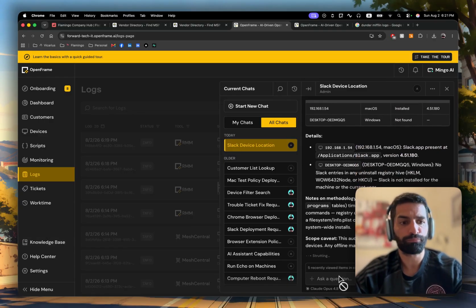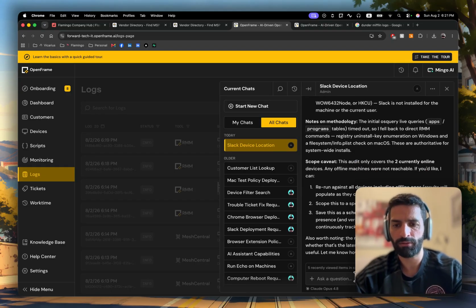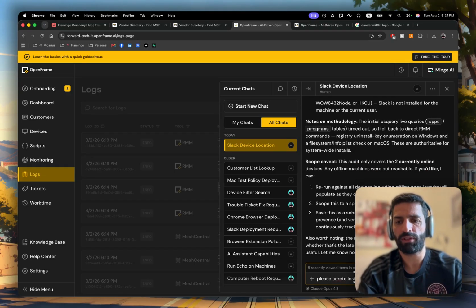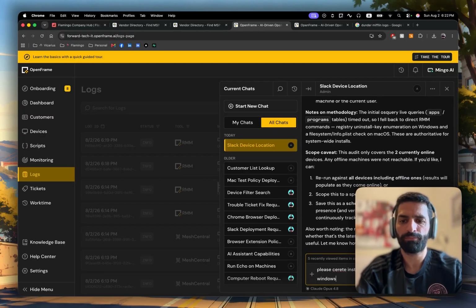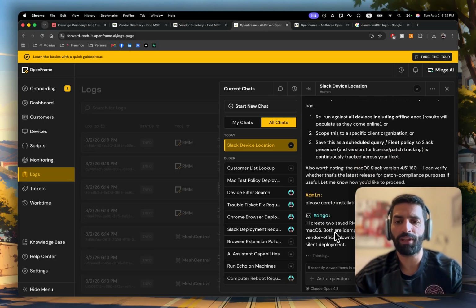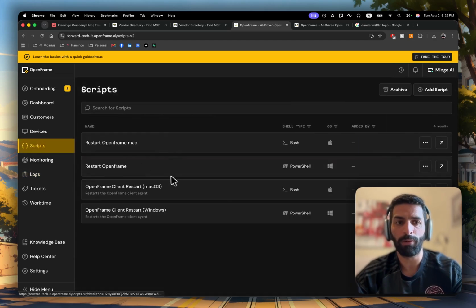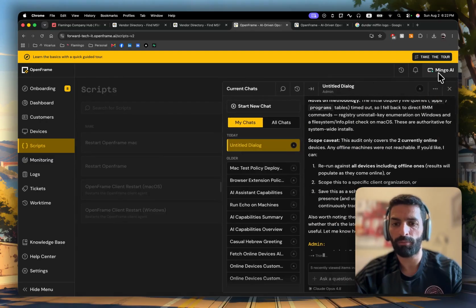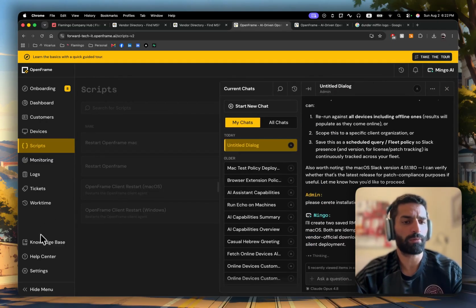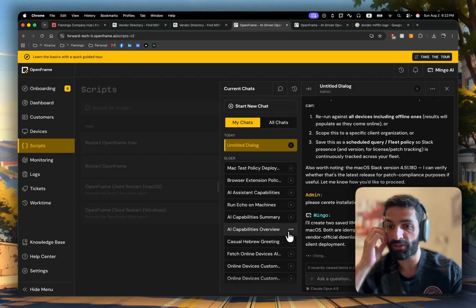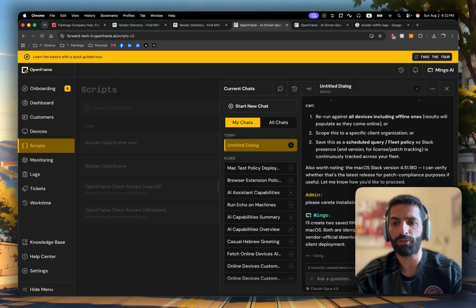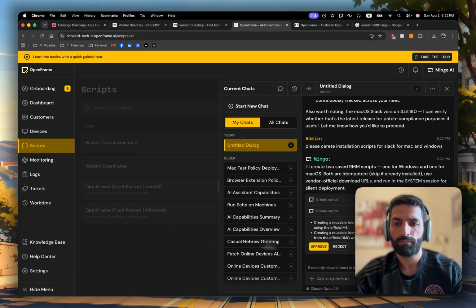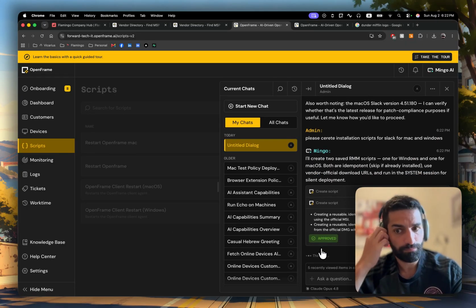So let's say that we want to create installation scripts for Slack for Mac and Windows. Now what will happen is that Mingo also has accessibility into the scripting library. So we'll go ahead and create new scripts, and then we can either execute the script or just have them there and use them afterwards. So here it is, creating a script.